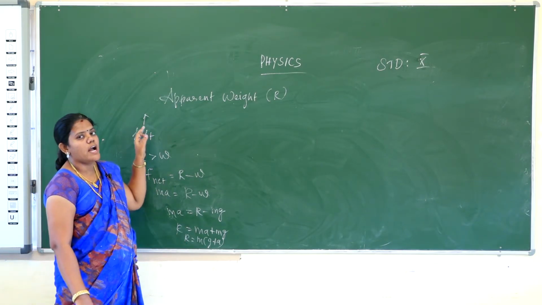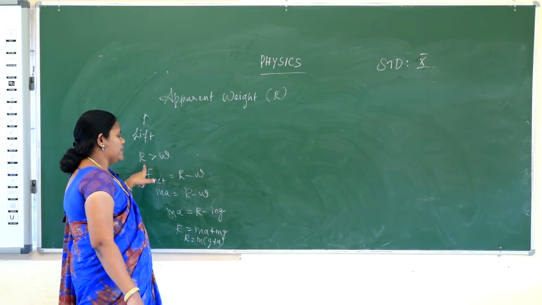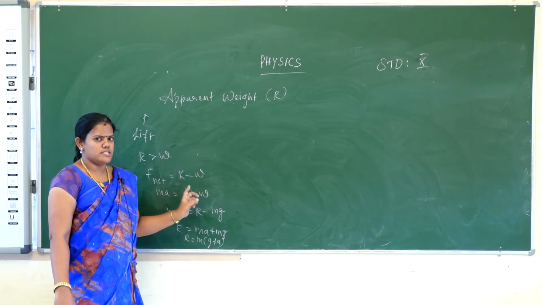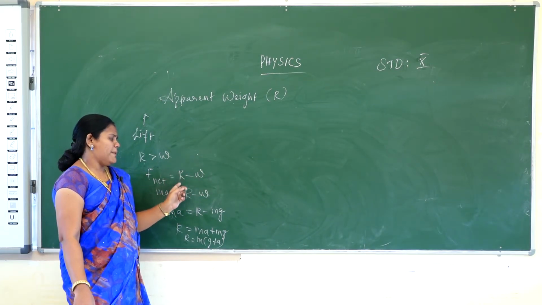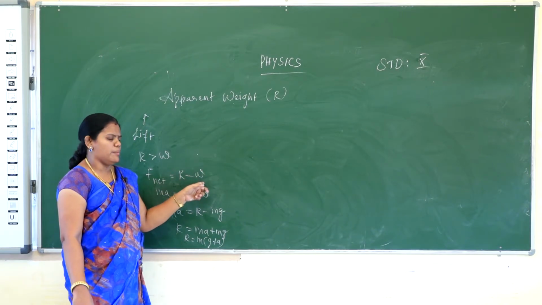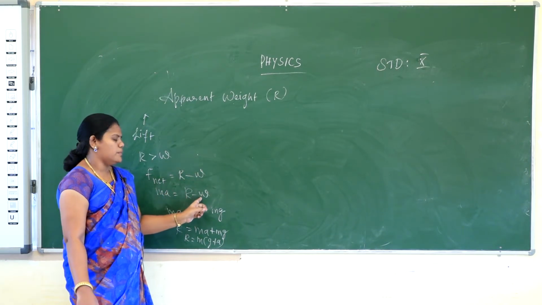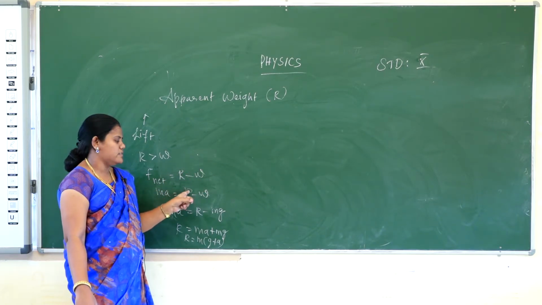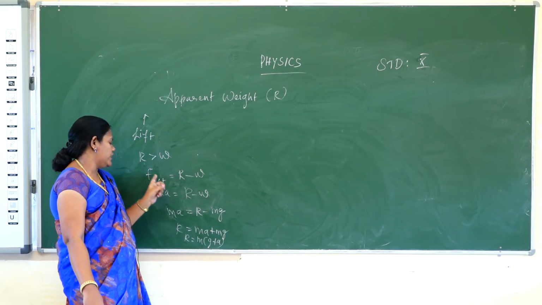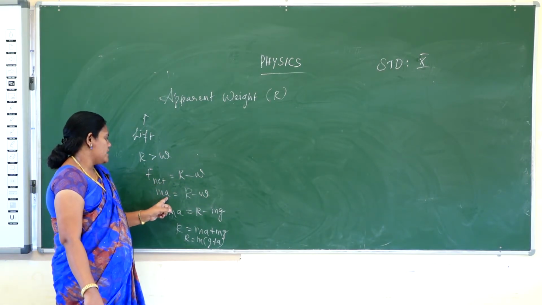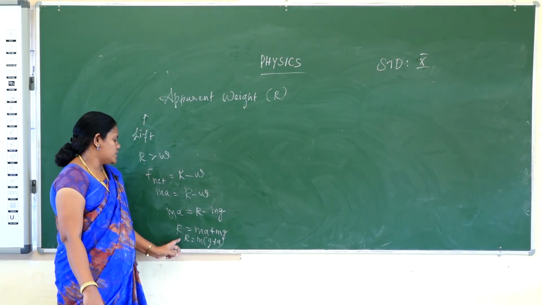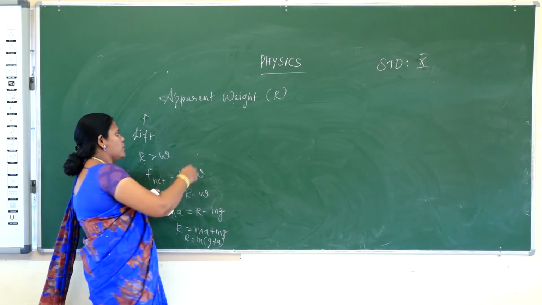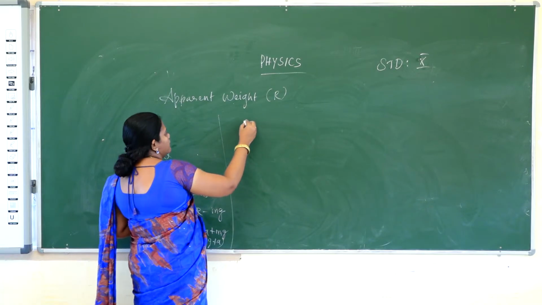When the lift is moving upward, the apparent weight is much greater than the actual weight. The net force is the combination of two forces, the apparent weight and the actual weight. The apparent weight is greater and opposite to the normal weight. So the net force R minus W is equal to m into a, that is R minus mg equals ma, so R is equal to ma plus mg, which is m into (g plus a). This is one case, and the other case is the lift moving downward.